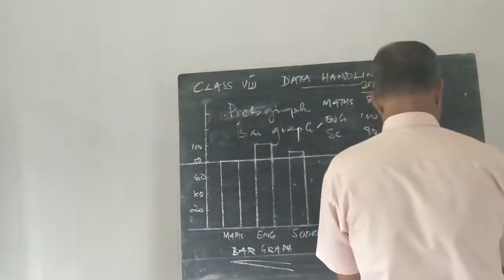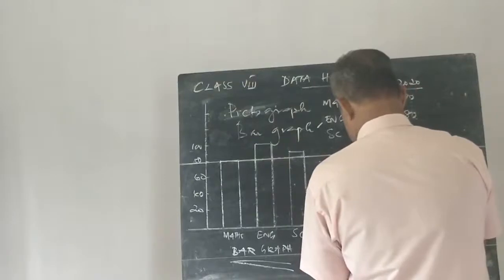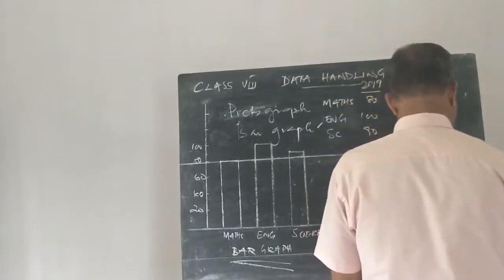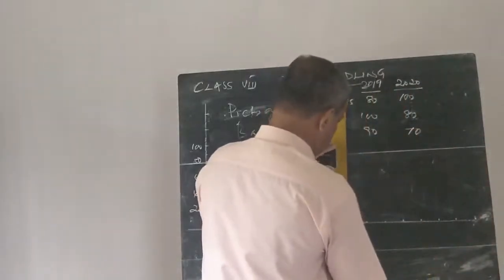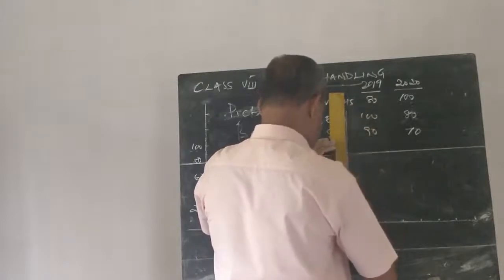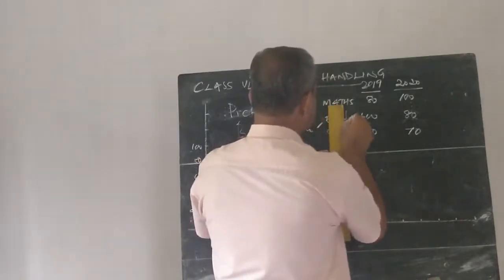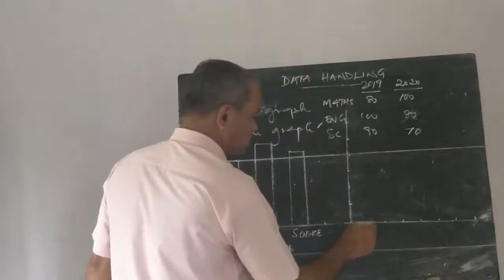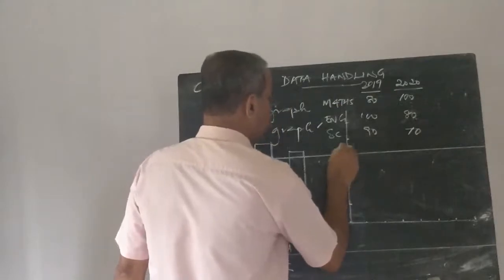Then a vertical line, and mark the equal units: 20, 40, 60, 80, 100.